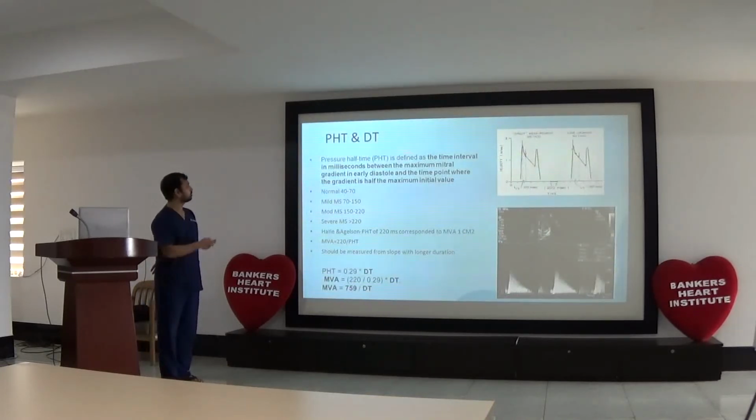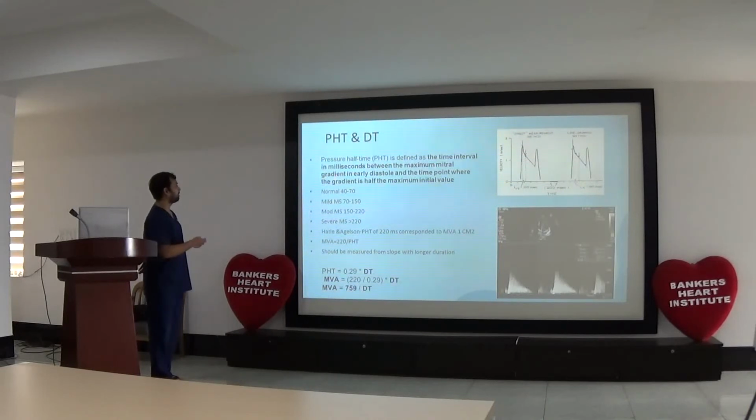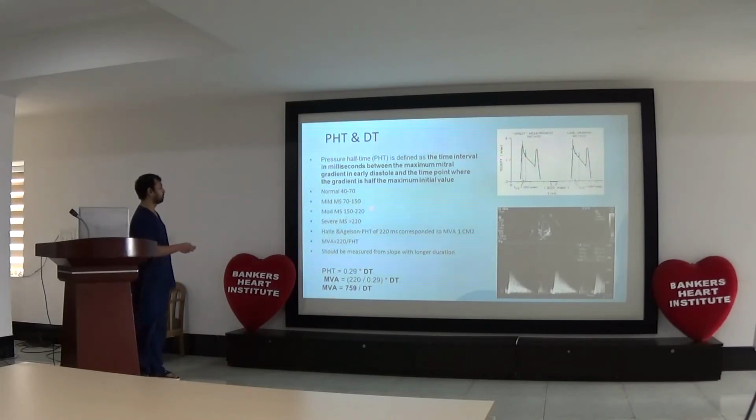There is also the pressure half time and DT method for calculation of mitral valve area. Pressure half time is defined as the time interval in milliseconds between the maximum mitral gradient in early diastole and the time point where the gradient is half the maximum initial value. Normal pressure half time is 40 to 70, mild MS it is 70 to 150, moderate is 150 to 200, and in severe MS it is more than 200.